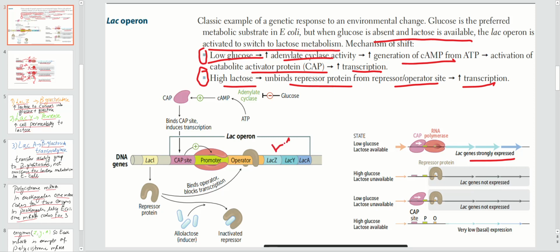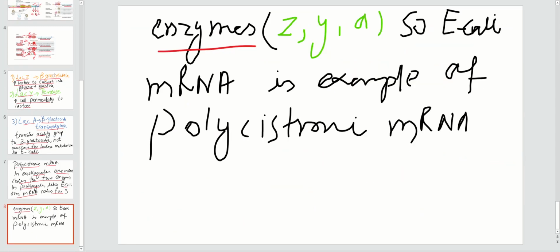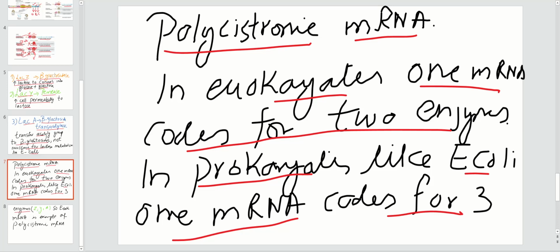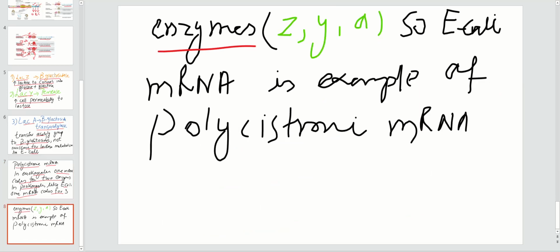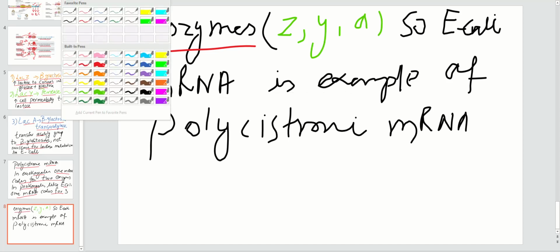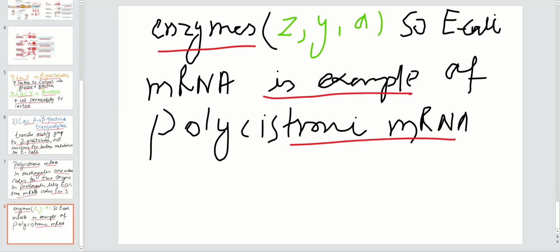These three genes, one, two, three, express three different enzymes, right? So one messenger RNA codes for the three different proteins A, B, and C. That is called the polycistronic messenger RNA. In E. coli, one messenger RNA codes for the enzymes from the genes Z, Y, A. So E. coli messenger RNA is the example of polycistronic messenger RNA. One messenger RNA works to form many proteins or enzymes which carry out the E. coli function. Hope this makes you understand well.